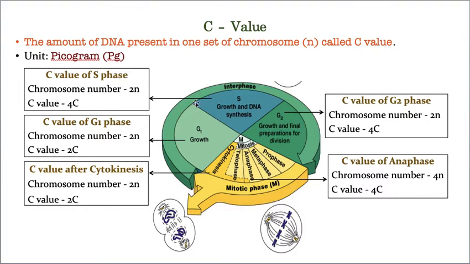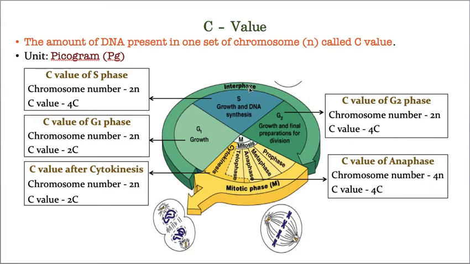Now let us take the C value in various phases of the cell cycle. See, this is a cell cycle. As I already told you in the previous class, the cell cycle includes two phases. The first phase is called interphase, and the second phase is the dividing phase, which you call the M phase.